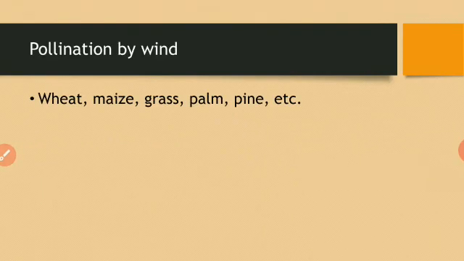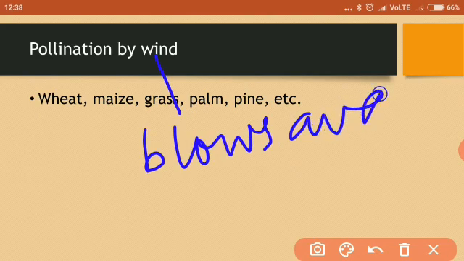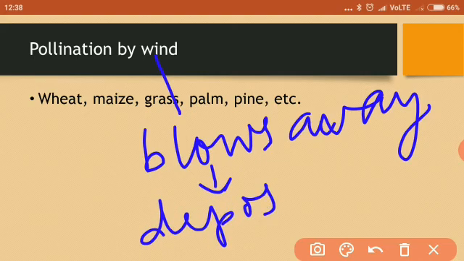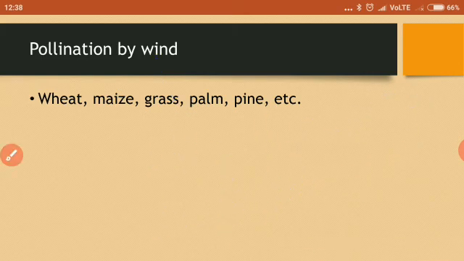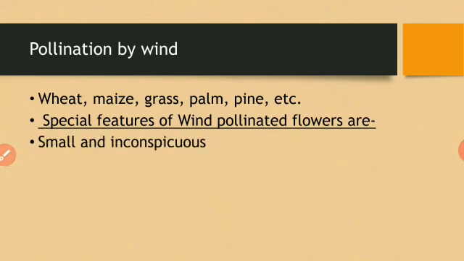So plants such as wheat, maize, grass, palm, pine, etc. are pollinated by wind. Now, the pollen grains are blown away by the wind. How does it occur? Wind blows away the pollen grain, and these pollen grains then get deposited on the stigma of another flower. So the special features of wind pollinated flowers are: these flowers are small and inconspicuous.